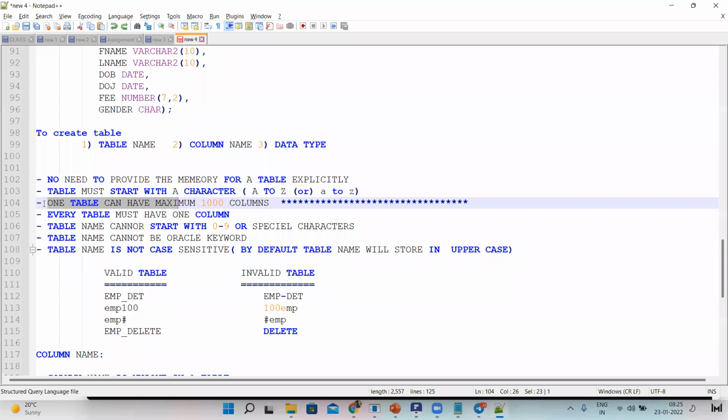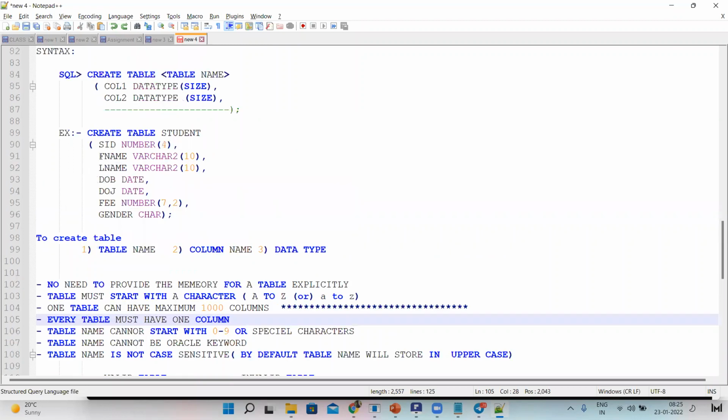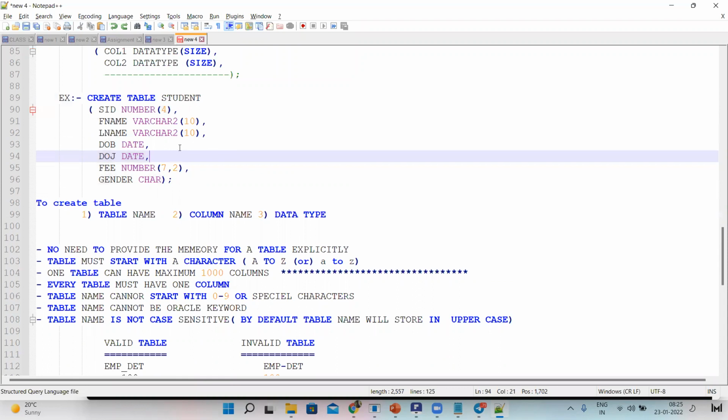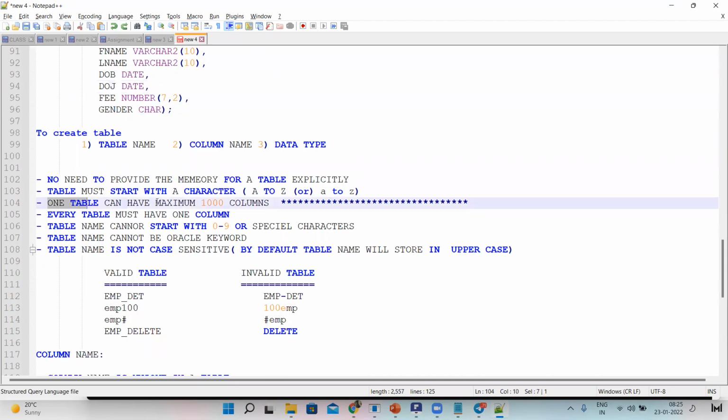The question is, how many maximum columns can we declare in a table? See here: 1 column, 2 columns, 3, 4, 5, 6, 7 columns we declared. They will ask for the maximum number of columns that can be declared in a table. The answer is, we can declare 1000 columns maximum. One table can have a maximum of 1000 columns.